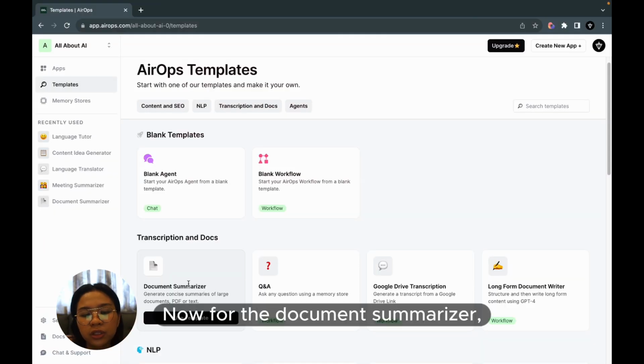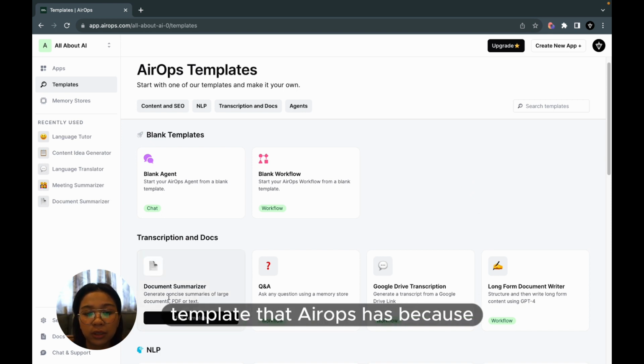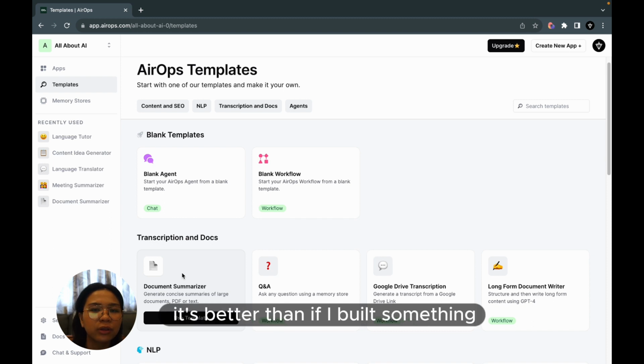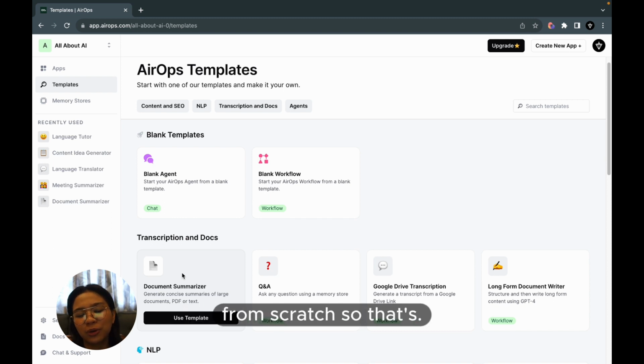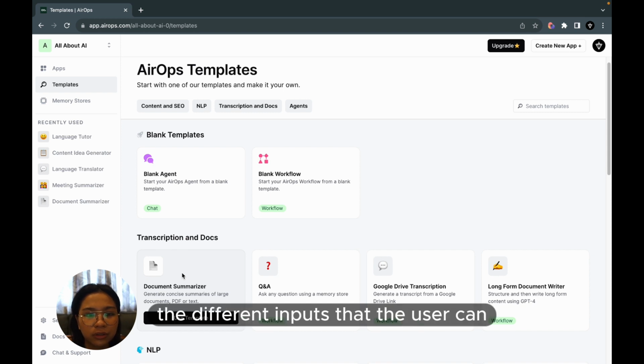Now for the document summarizer, I won't be building this from scratch. Instead, I'll just go with the template that Airops has, because I find that the workflow that they have in this template is already more comprehensive, and I think it's better than if I built something from scratch. So let's also make our life a bit easier by using the template, and I'll just teach you or tell you about the different inputs that the user can send to your app to summarize.